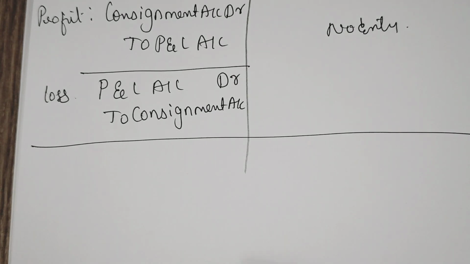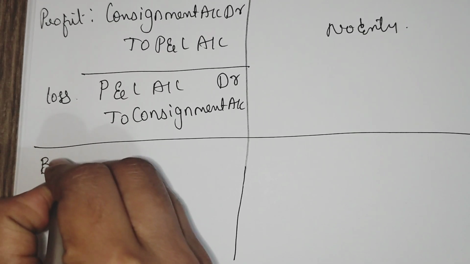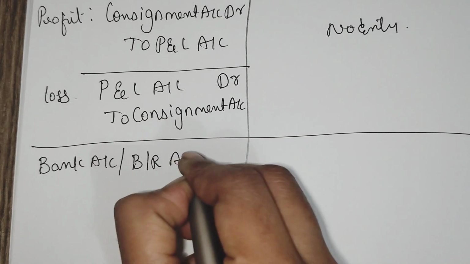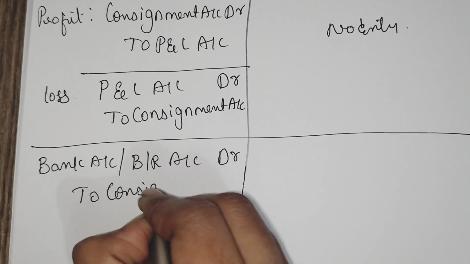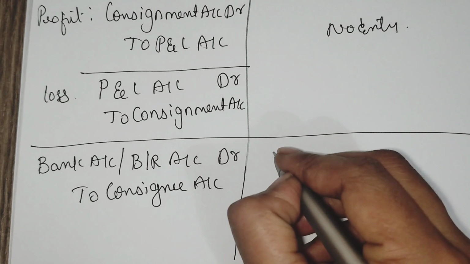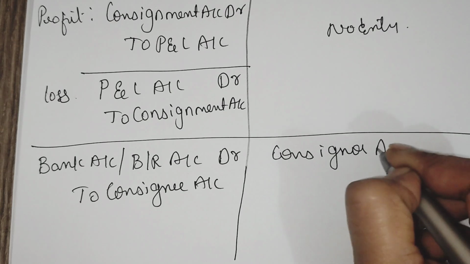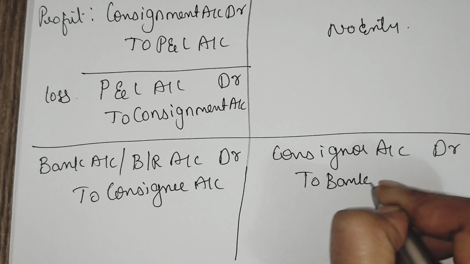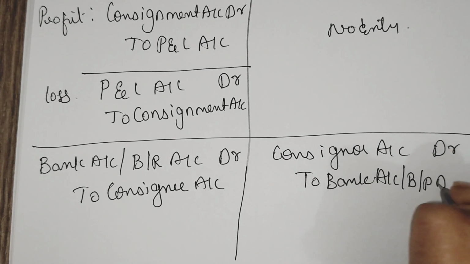And the last entry is final remittance. In the book of consignor, bank account or bills receivable account debtor to consignee account. In the book of consignee, consignor account debtor to bank account or bills payable account.